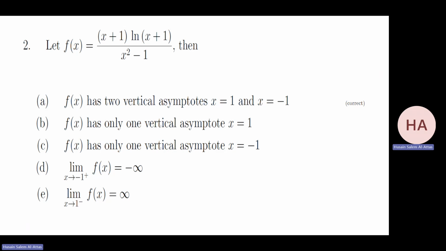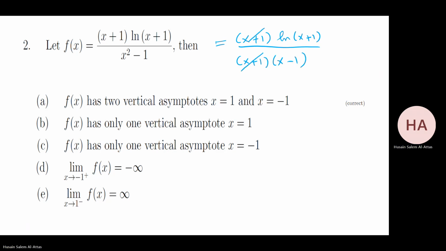Okay. Now I combine many things. So this one, I can simplify it. x plus 1 over x plus 1 times x minus 1. So this is cancelled. Now the possible vertical asymptotes are coming from where?